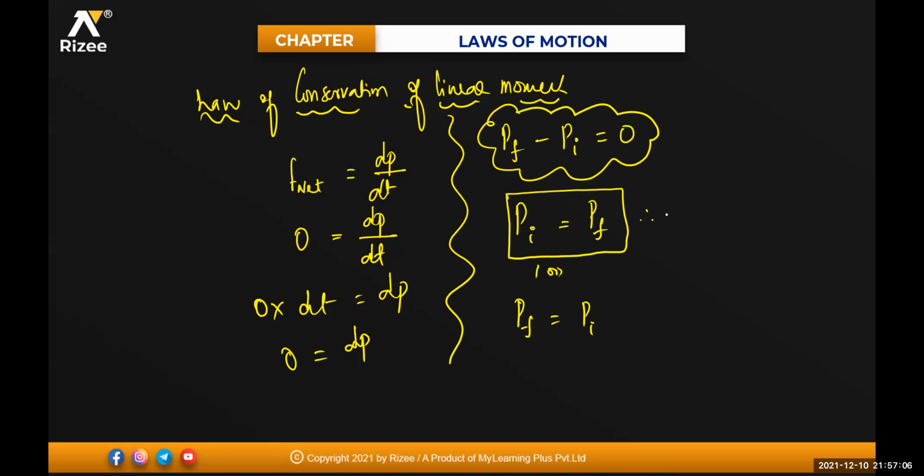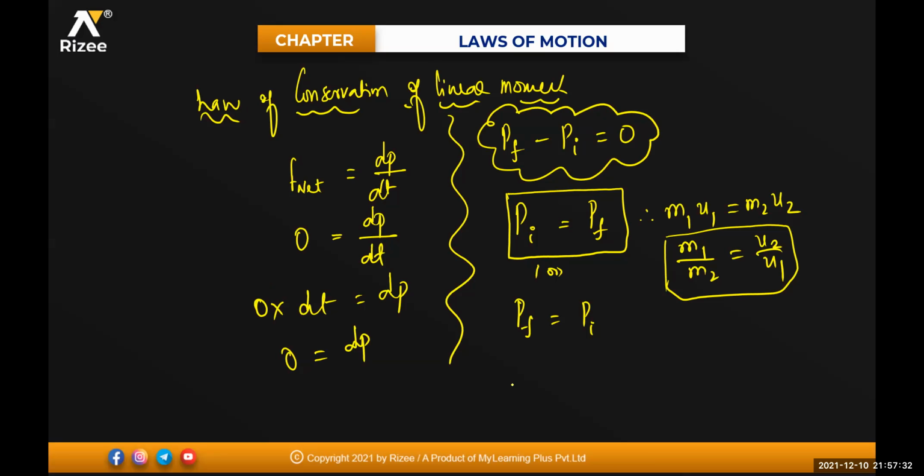Okay. So therefore, if I write in masses, m1u1 must be equal to m2u2 initially, isn't it? So the ratio of the masses will be m1 by m2 is equal to u2 by u1. Clear for everyone? Any doubt to anyone in this one? No doubt, sir. So these are the basic things which you should always remember while doing the problems.